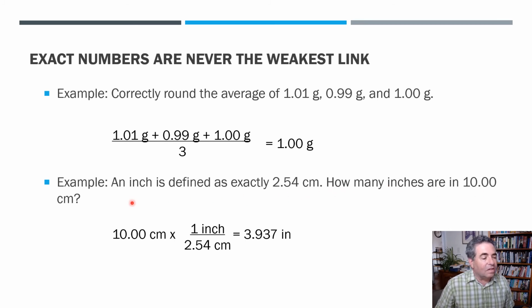How many inches are in 10 centimeters? Well, here's how you'd set up the calculation, and this is the kind of calculation we're going to do in worksheet 1.4. We've got 10.00 centimeters. That's got 4 significant digits. There are exactly 2.54 centimeters in an inch, so this does not affect how many significant figures your final result is going to have. So your final result, the weakest link is your initial number, and that's going to say round your final result off to that same number of significant figures, 4 significant figures. So it'll be 3.937 inches.